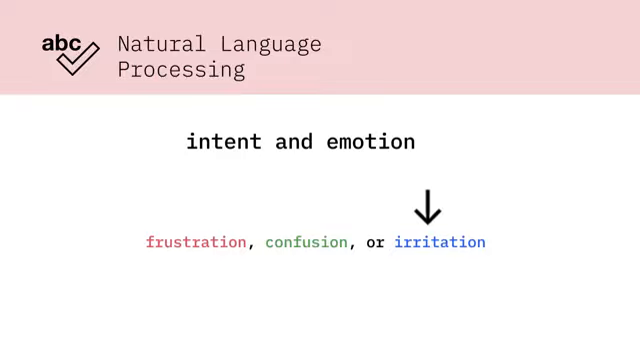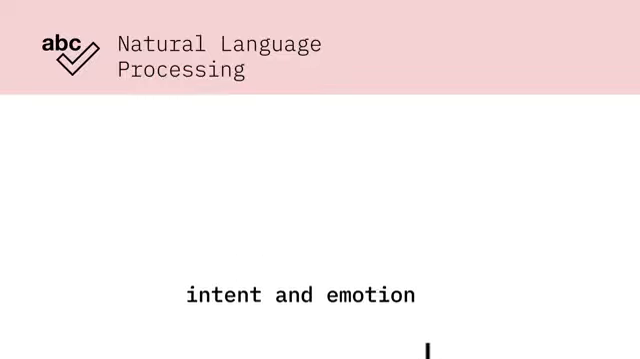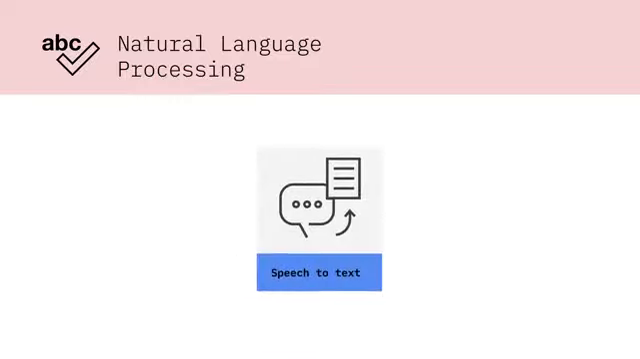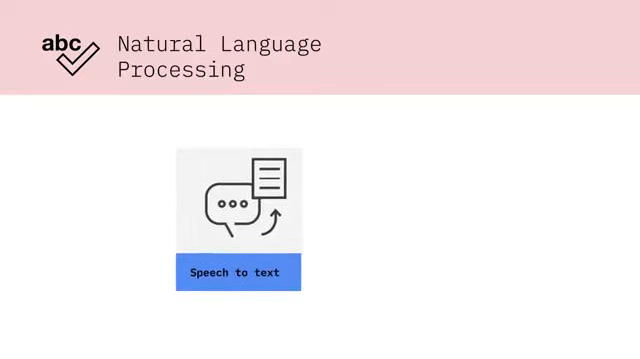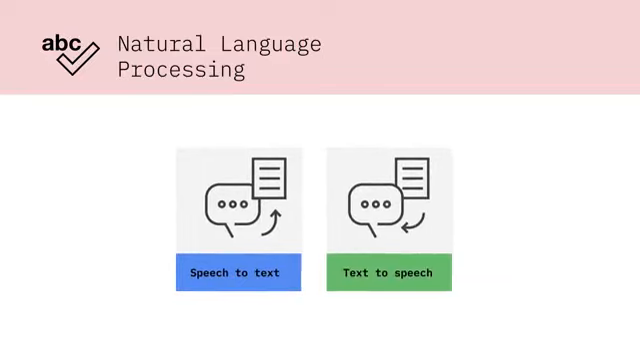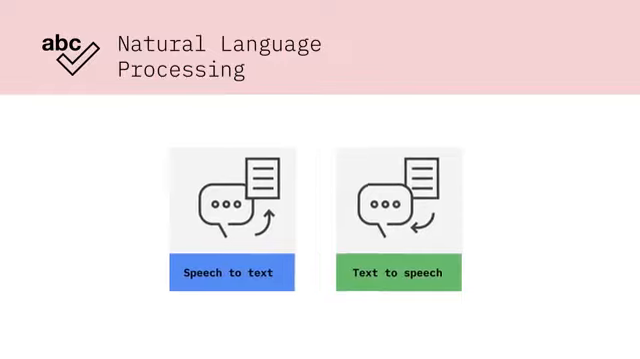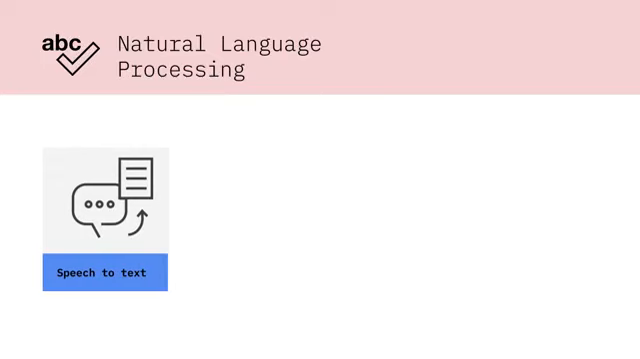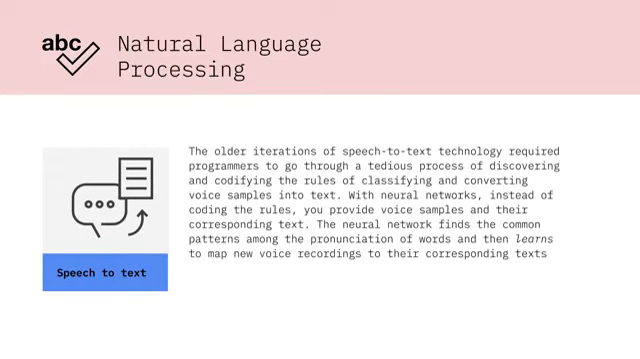For computers to communicate in natural language, they need to be able to convert speech into text, so communication is more natural and easy to process. They also need to be able to convert text to speech, so users can interact with computers without the requirement to stare at a screen. The older iterations of speech-to-text technology required programmers to go through a tedious process of discovering and codifying the rules of classifying and converting voice samples into text.